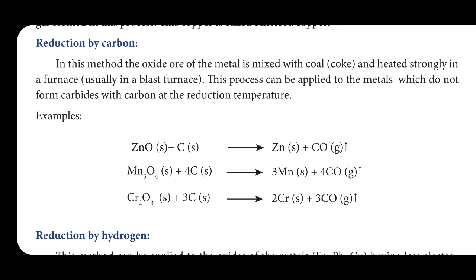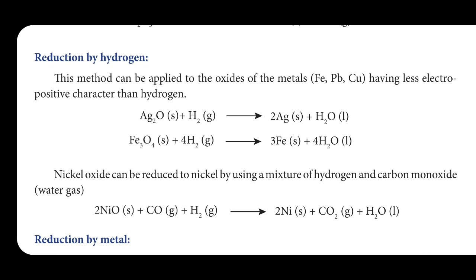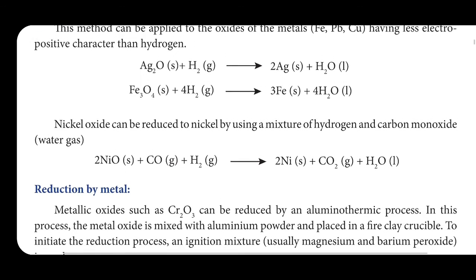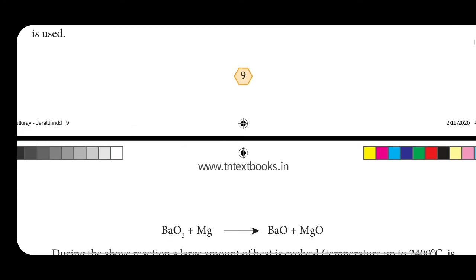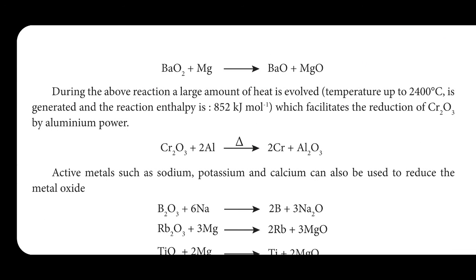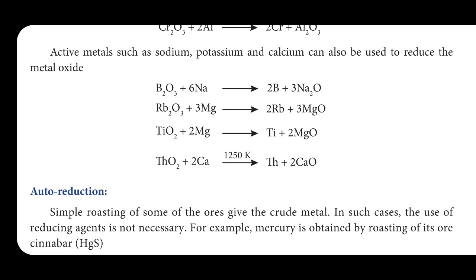Next one, reduction by carbon. In all these 3 equations, reduction takes place by using carbon. And next, reduction by hydrogen. In these 3 equations, metal oxide is converted to metal by using hydrogen. Next one, reduction by metal. For that they gave one process, the aluminothermic process, where reduction takes place by using metal aluminum, and some more examples are also given. In these equations also, metal oxide is reduced to metal by using some metals.